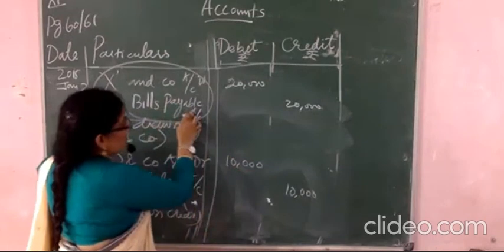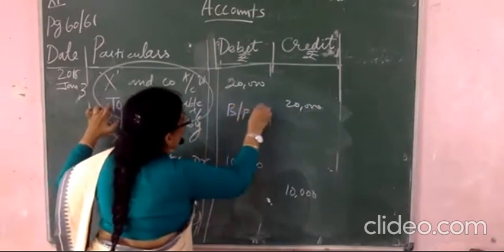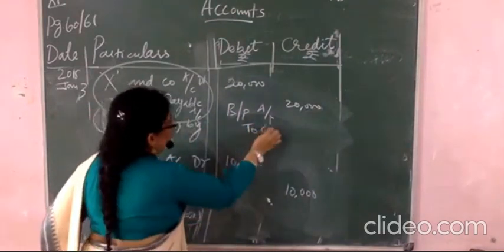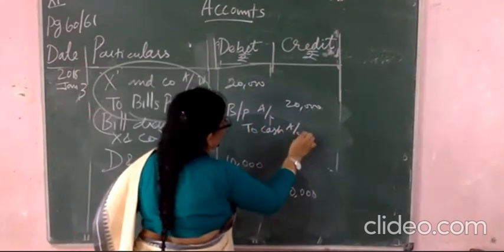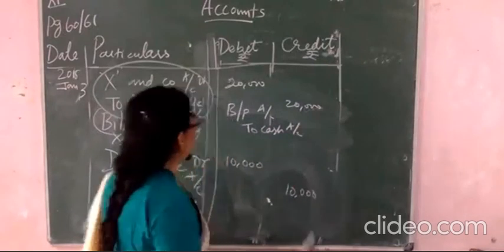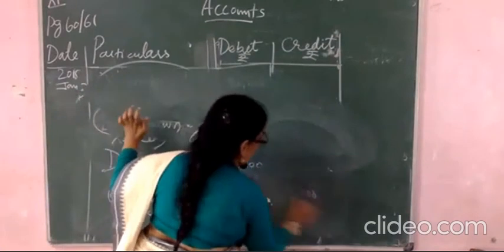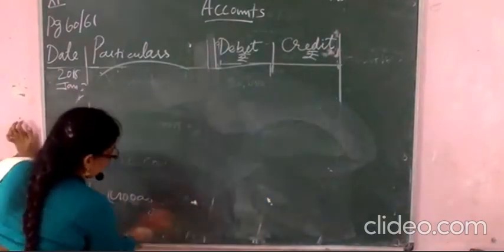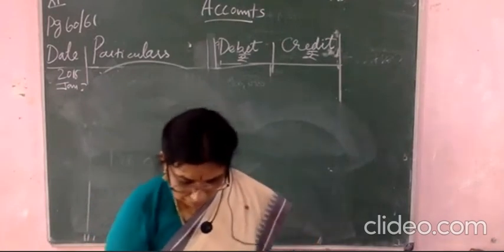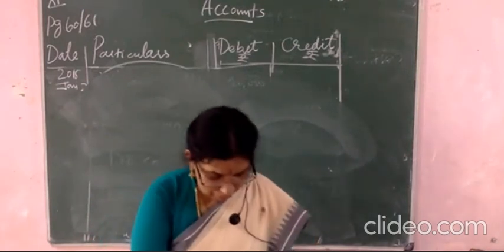So this bills payable you are paying by cash. So automatically bills payable account debited to cash is going. So cash account you will write. Clear? Bills payable to cash account. Then after that you see whenever you are receiving the check.